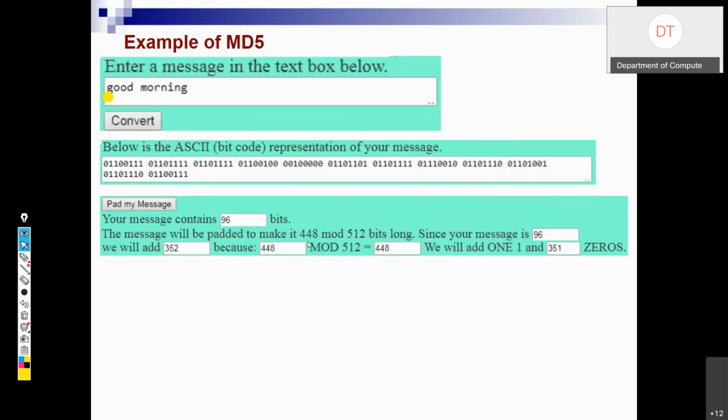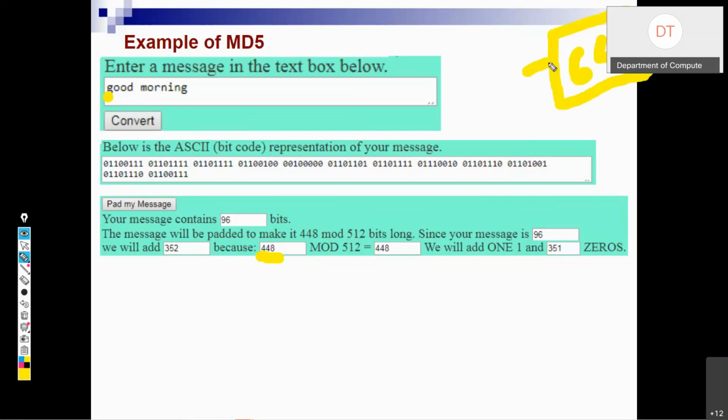So what do we have to do? We have to add some bits which are known as padding bits. So how many bits will we add as padding? How much is 352 plus 96? 448. So basically we want to pad in such a way that it is 448 mod 512. Now you will ask why 448 mod 512? Because at the end we also add our 64-bit length, right?